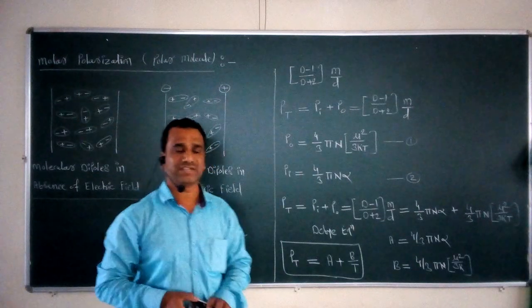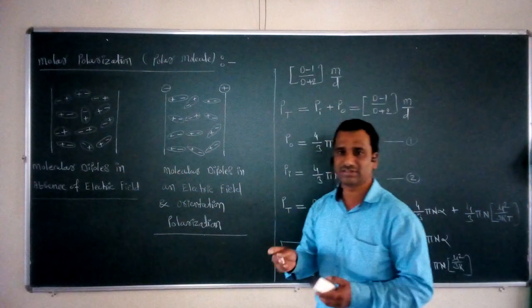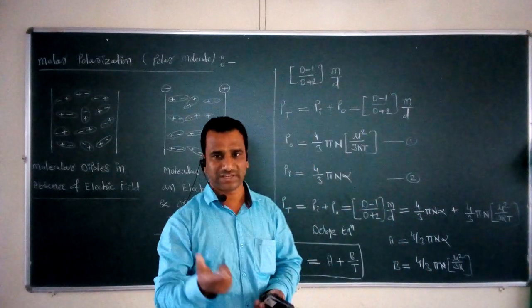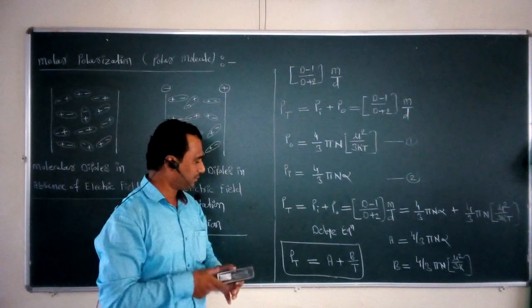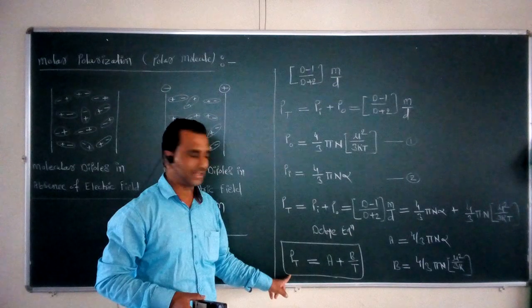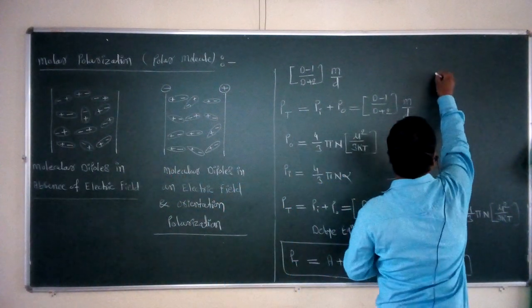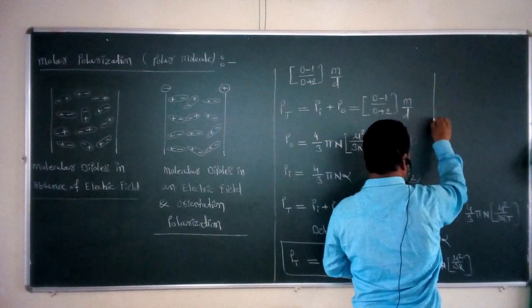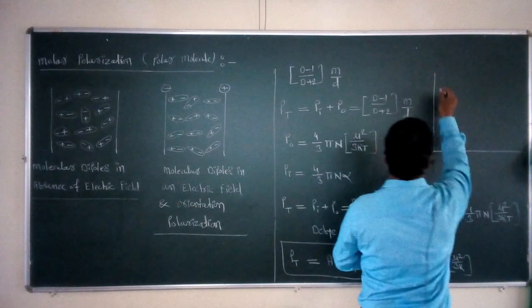Now this equation is similar to the equation of a straight line. So with the help of this equation, if we plot a graph of PT, that is total molar polarization, versus 1 upon T, we will get one graph.